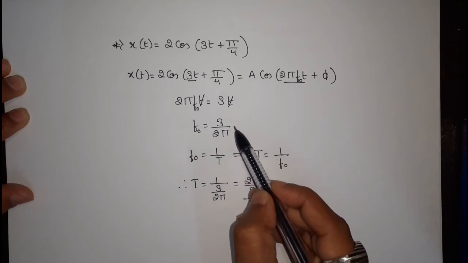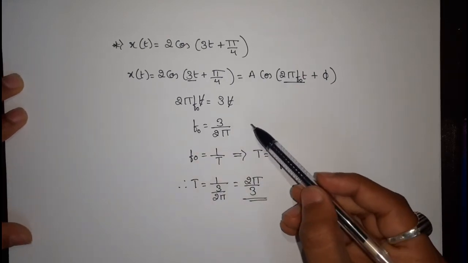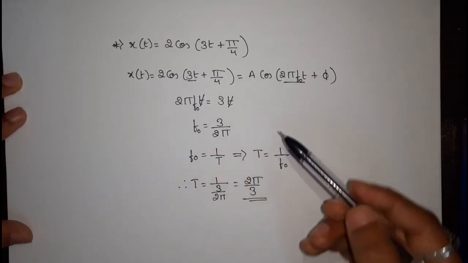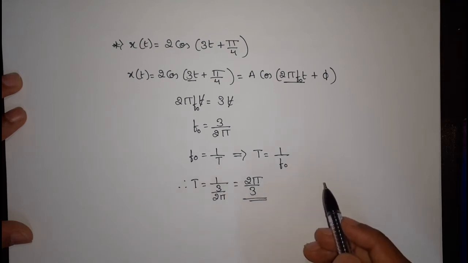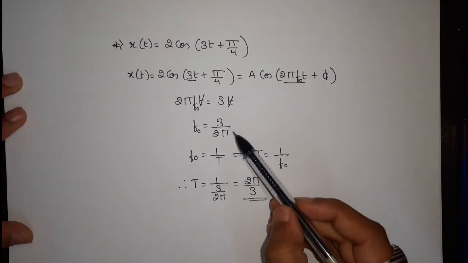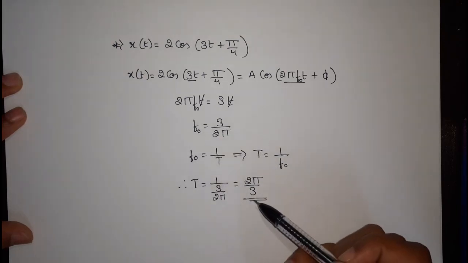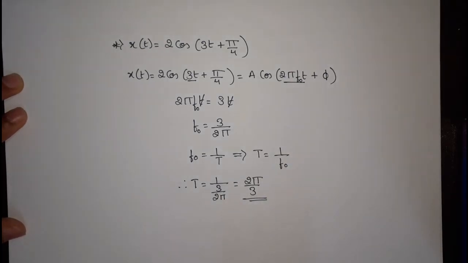Therefore it's a ratio of integer to integer. The signal is periodic with the fundamental period capital T equal to 2 pi by 3. This is the fundamental period and the signal is periodic. Hope you people are getting it.